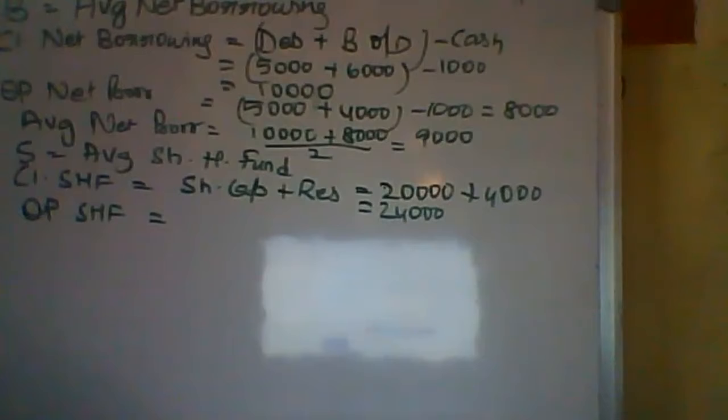This is opening. Closing is 24,000 plus 6,000.